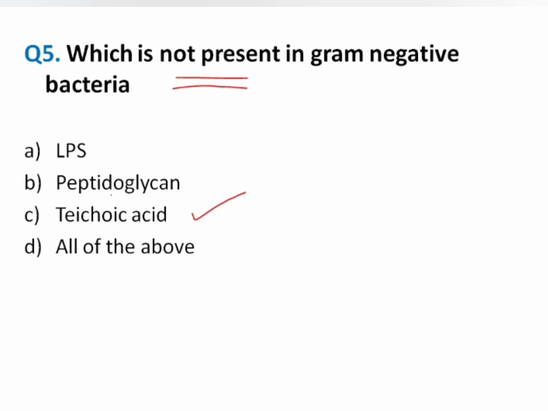Peptidoglycan is present in both Gram positive and Gram negative, but the difference is it is thicker in Gram positive and thin in Gram negative. So peptidoglycan is also present, though thin. Coming to teichoic acid, yes, teichoic acid is present only in Gram positive bacteria. It is not seen in Gram negative.